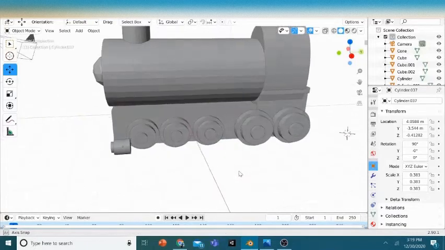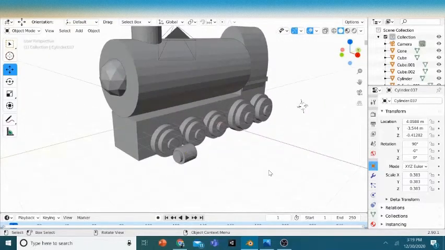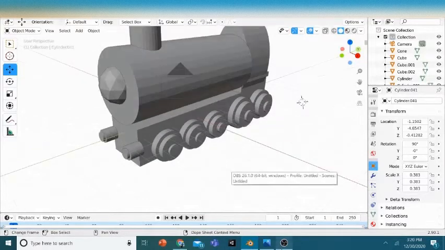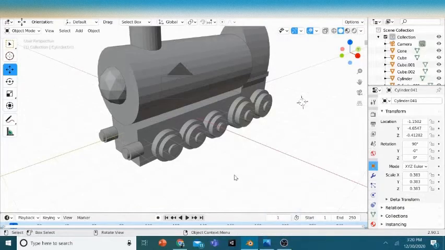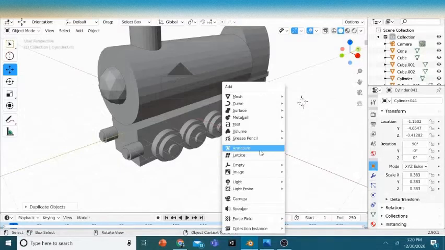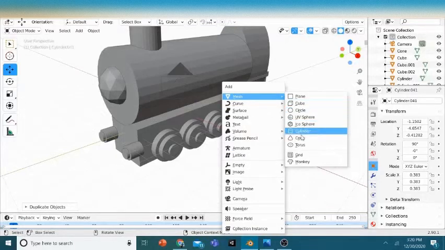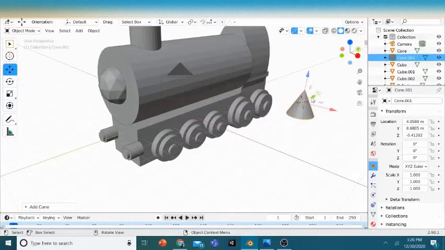Alright, so I've done the first side. Can you do the second one? I'll be waiting for you to do it. So I've made both the lights. Now it's the time for making the pilot. It's easy, just Shift A and mesh cone. Let's get the cone here.